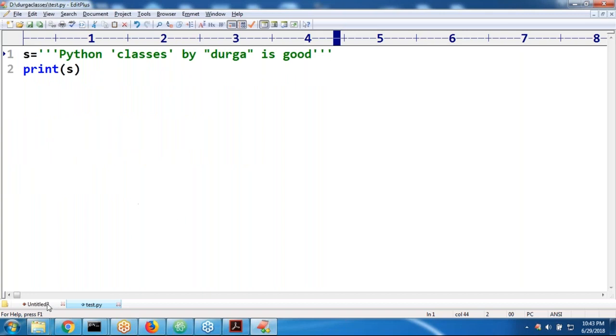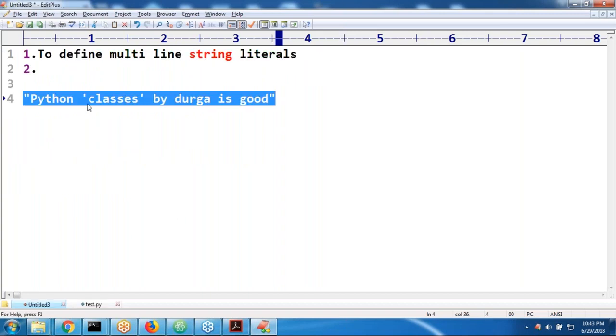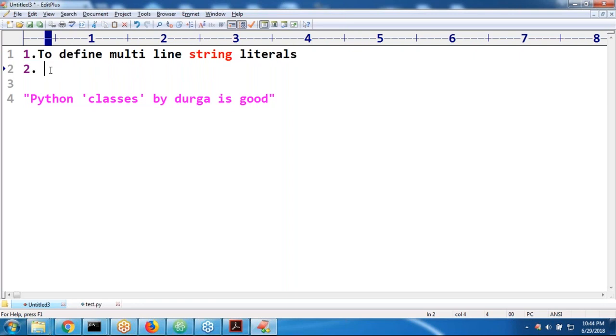So we can represent a string literal either by single quote or by double quotes or by triple quotes also. If it is a triple quote, we can define multi-line string literals, and after that, to use single quotes and double quotes as symbols, happily we can go for triple quotes. Clear, right? Any doubt?